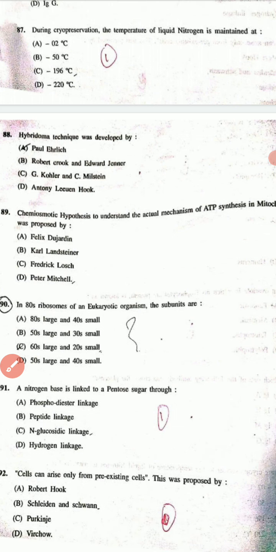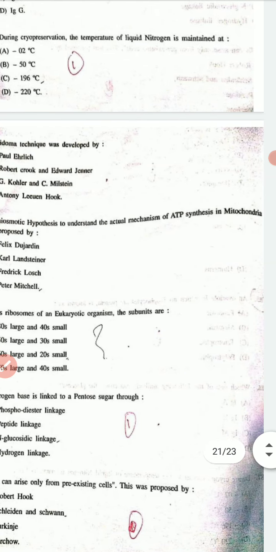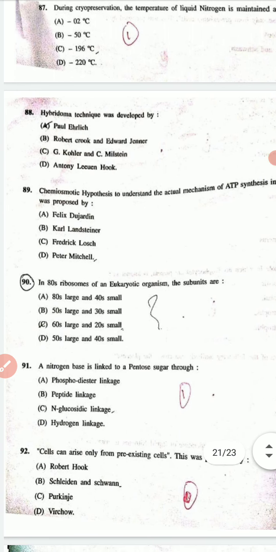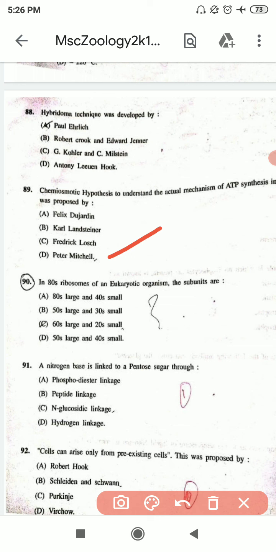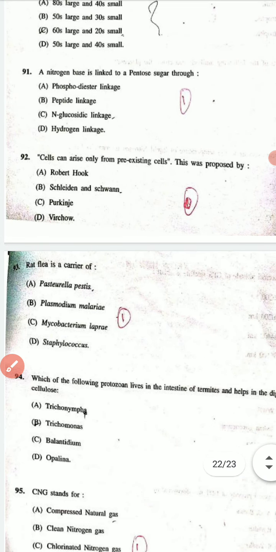89th question is, chemiosmotic hypothesis to understand the actual mechanism of ATP synthesis in mitochondria was proposed by, and the correct option is D. 90th question is, in 80S ribosome of eukaryotic organisms the subunits are, and the correct option is B. 91st question is, a nitrogen base is linked to a pentose sugar through, and the correct answer is C. 92nd question is, cells can arise only from pre-existing cells.